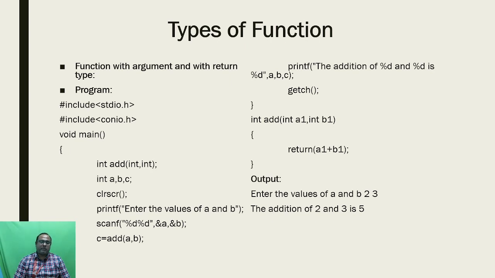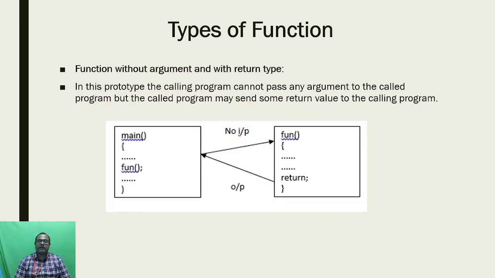For example, if I am giving the input 2, 3, this 2 is transferred to a1 and the 3 is transferred to b1. These two will be added together, that means 2 plus 3 is equal to 5. This 5 will be returned using the return statement to the calling function. So finally in the c variable we will get the output value 5. Here I am getting the input a comma b, the values 2 comma 3, both are added together, and finally it will display the output 5.